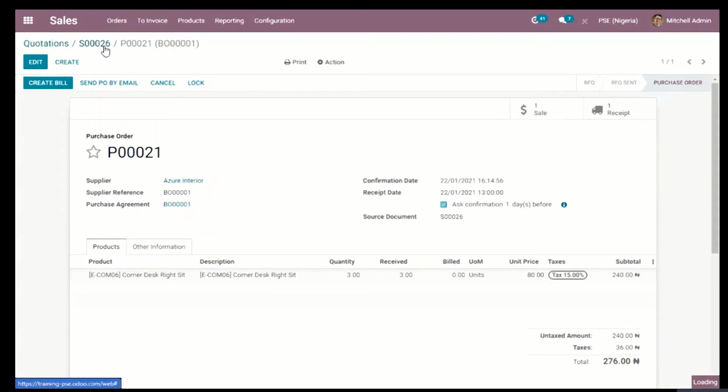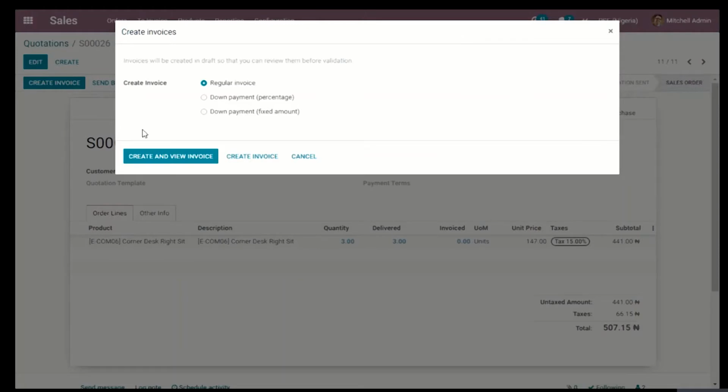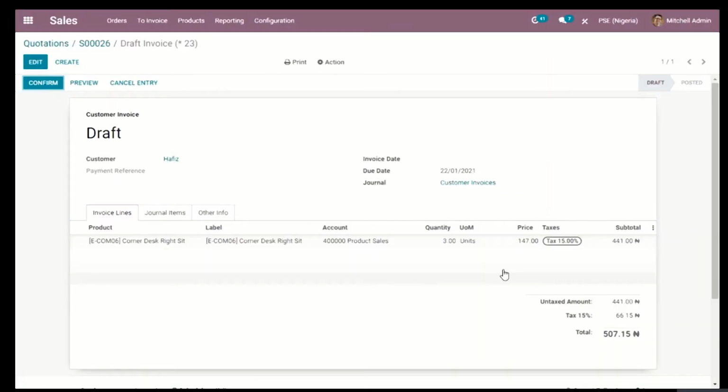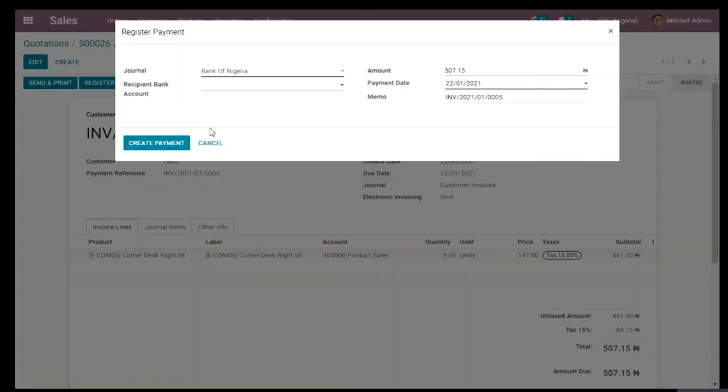Now, what we need to do is to create an invoice for our customer, Afis, and we can decide to create and view this invoice. The moment we create and view this invoice, and we are okay with all the figures and the items, we can just confirm this and register a payment, meaning Afis is going to pay us so that we can pay our vendor. So we could register this payment and receive this payment probably by bank and then create the payment.